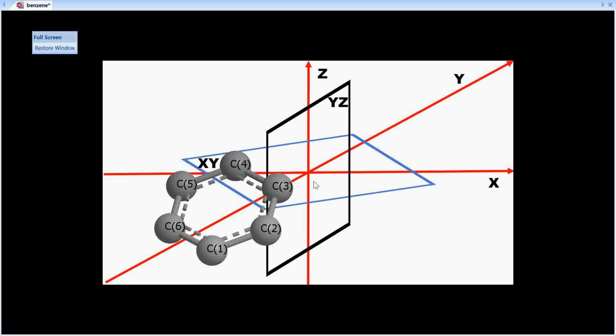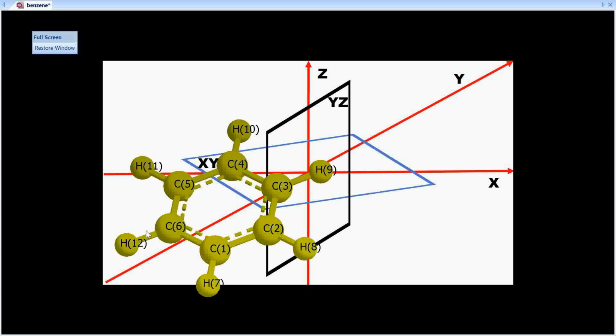Now, the most difficult part is almost over. Now I have to introduce one more plane of symmetry present in benzene.